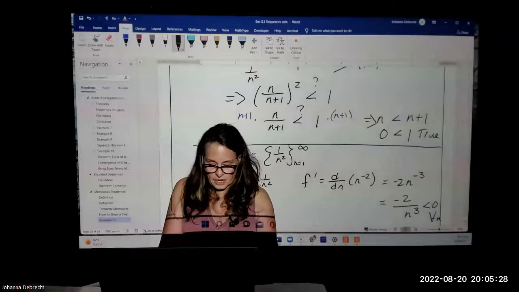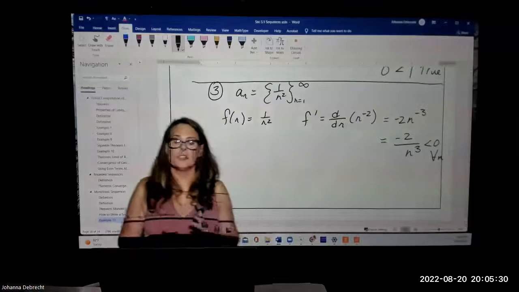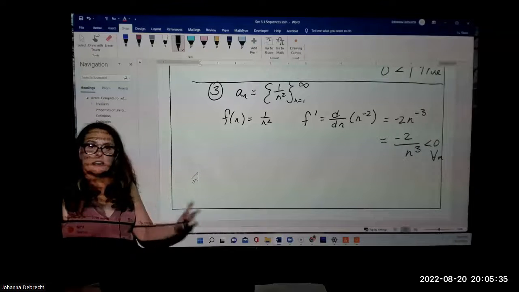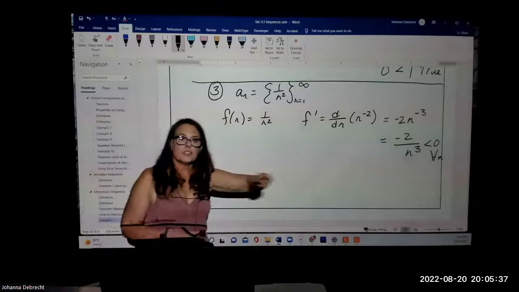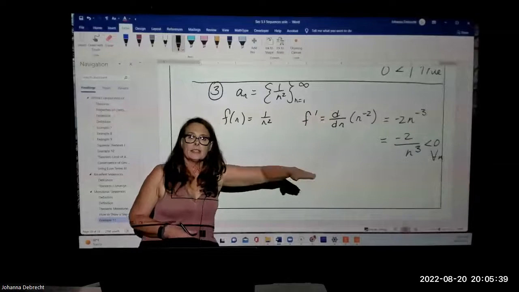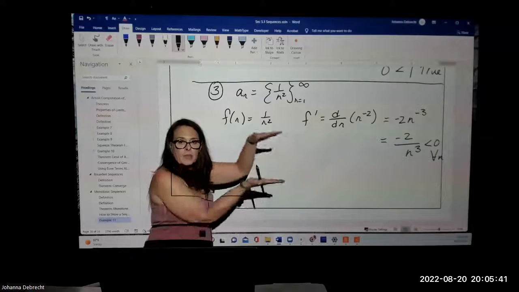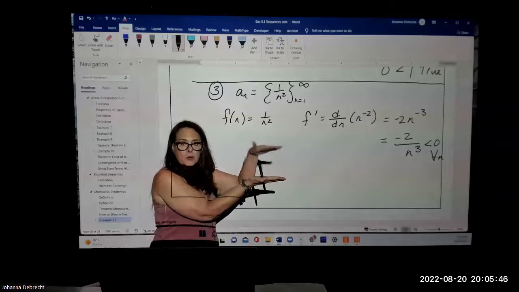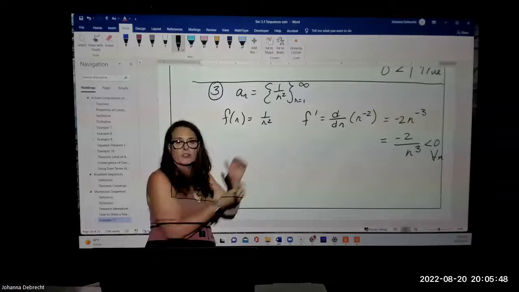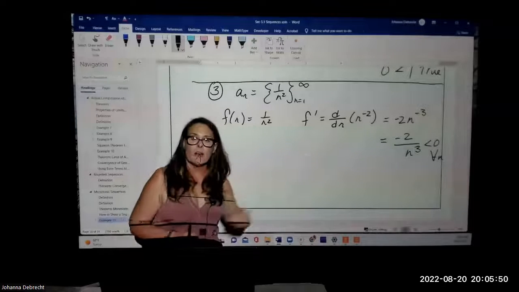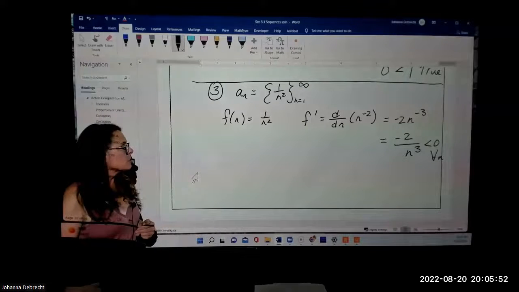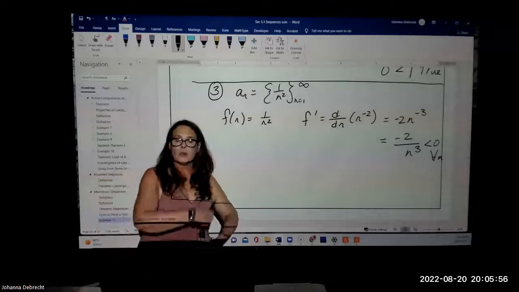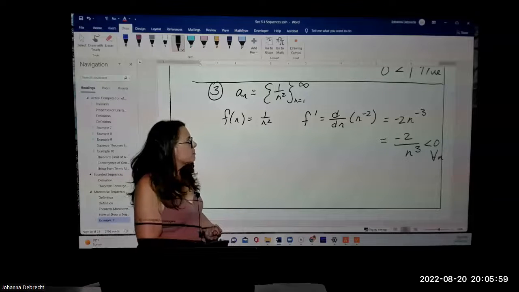This ends our discussion of what we have to discuss about monotone and bounded. So we've seen that monotone describes something that is either staying the same or increasing, or staying the same or decreasing. Bounded means it fits in between two horizontal asymptotes, has a ceiling function and a floor function, and at some point all the values of the sequence are between. And we've seen that the combination of bounded plus monotone guarantees that the sequence converges.